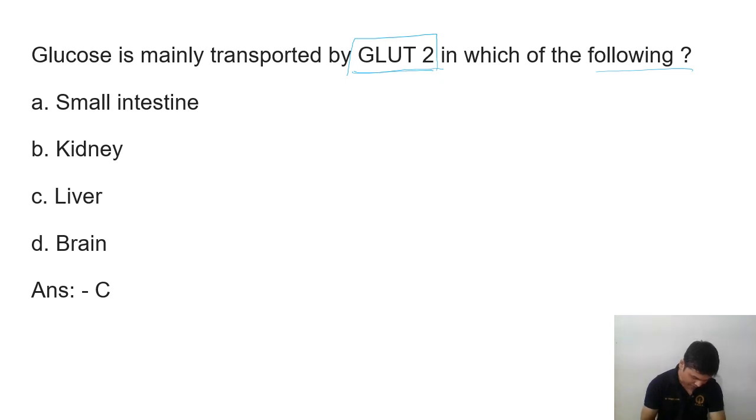So let's draw a diagram. Suppose this is the intestinal epithelial cell, and this is the intestinal lumen, you can say. So here the intestinal cell, this is the kidney suppose, and this is the liver cell. First three we will draw,